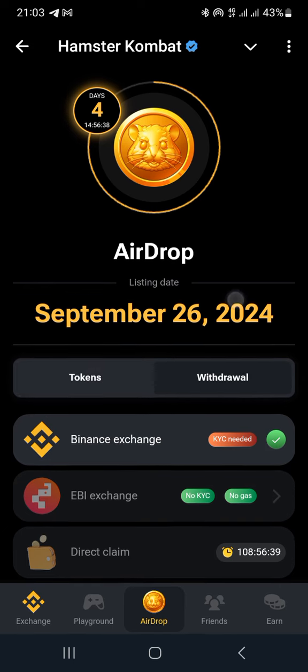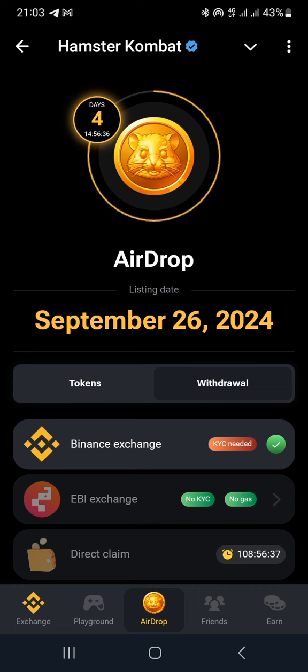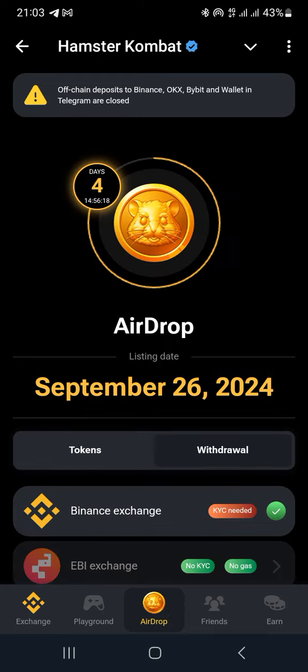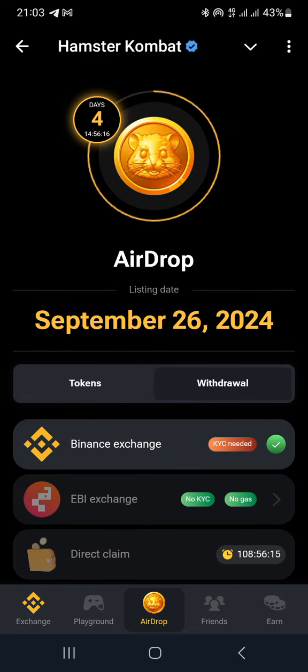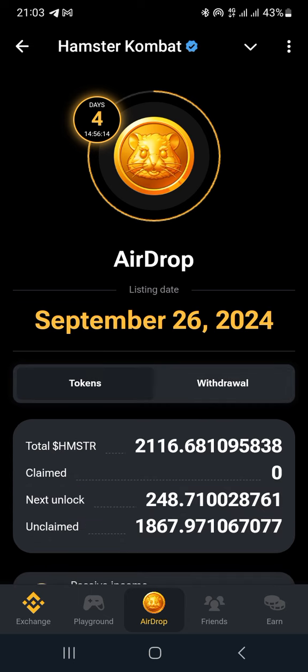When it comes to the withdrawal, you see what is happening. There's a countdown timer here. I think that is the time when we can actually withdraw. I think we are left with only 4 days or so. If you do the math, you should see some agreement there. You understand? So from the home tab, you come to the airdrop, and then there are two sections, the tokens and the withdrawal. But the tokens will be here.